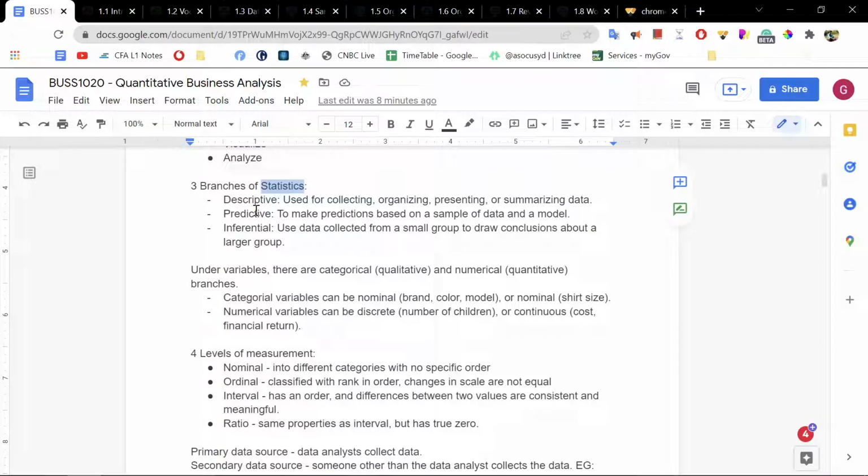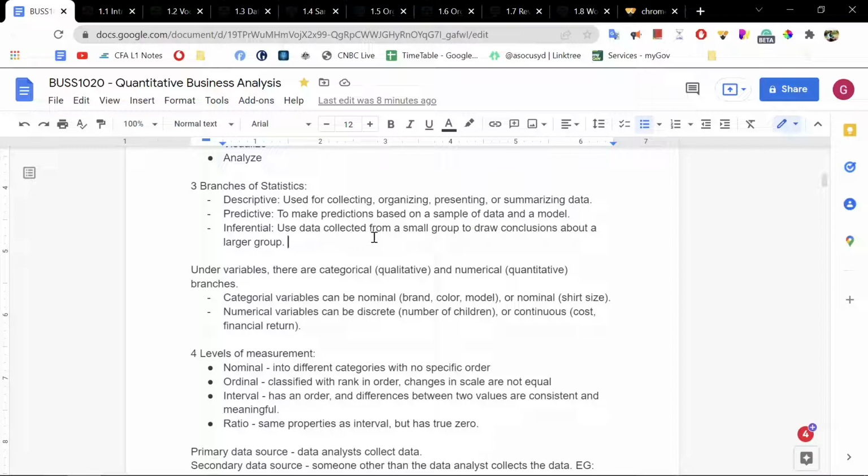Another thing statistics can do is predictive statistics. Of course, the past doesn't predict the future, but in many cases it does. So to make predictions based on samples of data and a model. So weather patterns, perhaps, or whatnot. We can draw from past trends to predict future events. So that's the whole idea of predictive statistics.